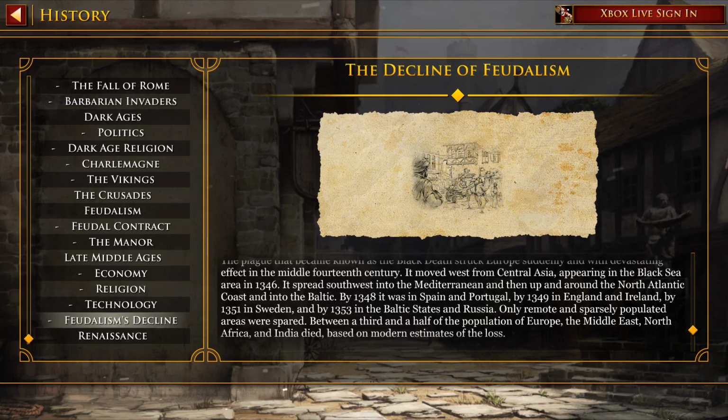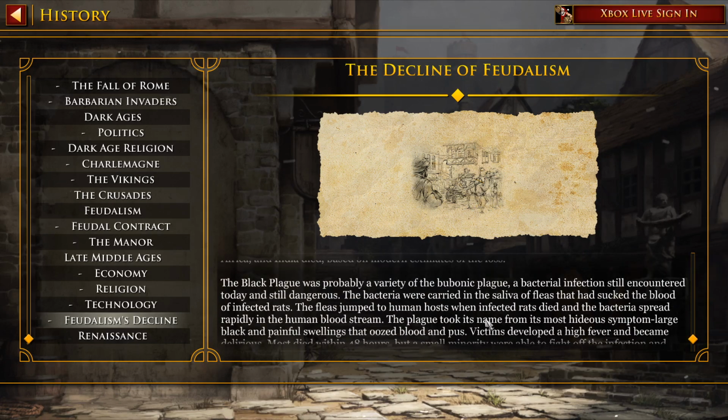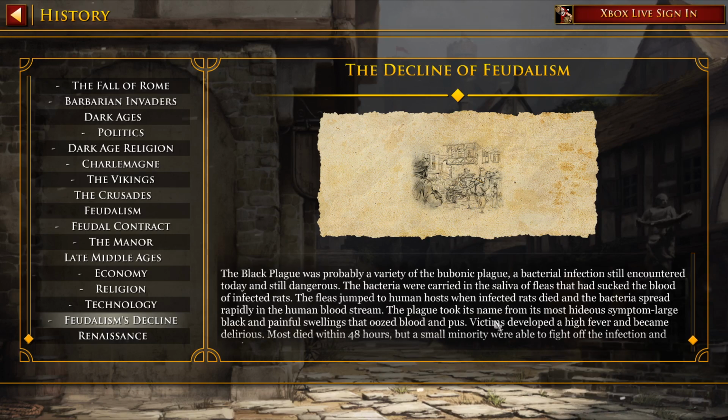Between a third and half of the population of Europe, the Middle East, North Africa, and India died, based on modern estimates of loss. The Black Plague was probably a variety of the bubonic plague, a bacterial infection still encountered today and still dangerous. The bacteria were carried in the saliva of fleas that had sucked the blood of infected rats. The fleas jumped to the human host when infected rats died, and the bacteria spread rapidly in the human bloodstream.